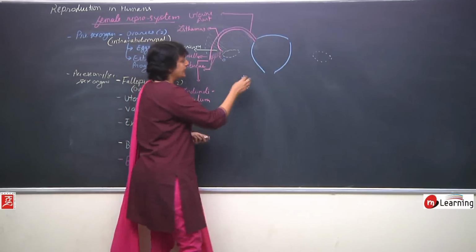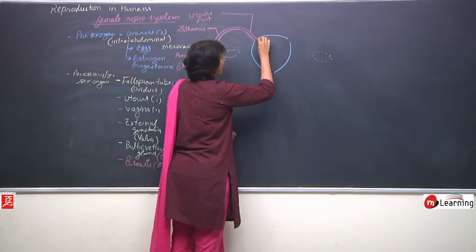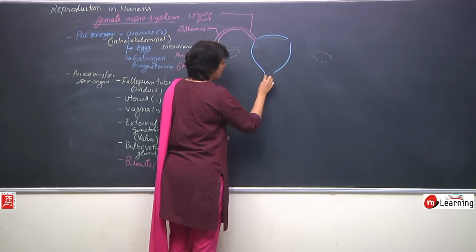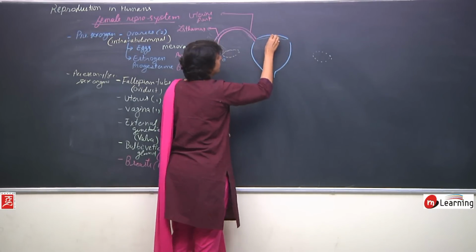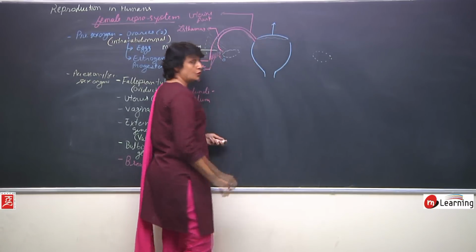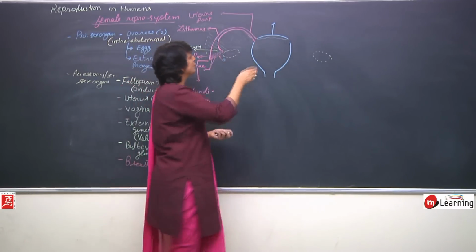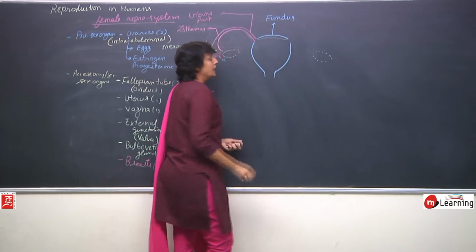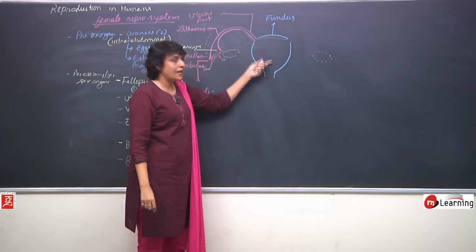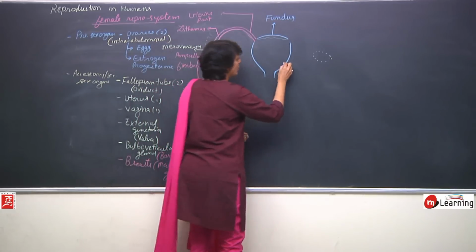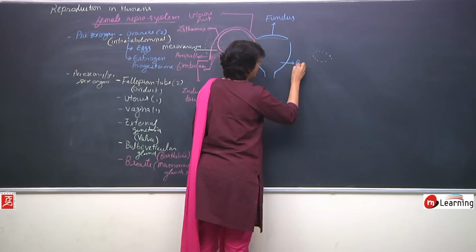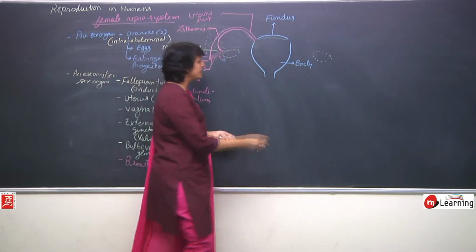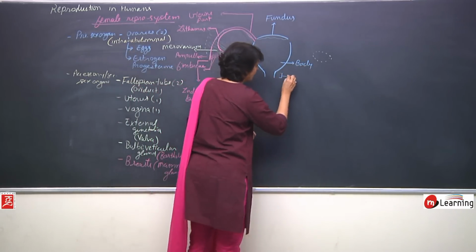The wall of the uterus, or before the wall, let us talk about the areas. The upper part of the uterus, the bulgy part, is known as the fundus. Then the main part is known as the body, and the lower narrower part is known as the cervix.